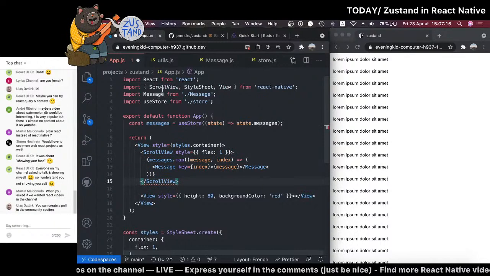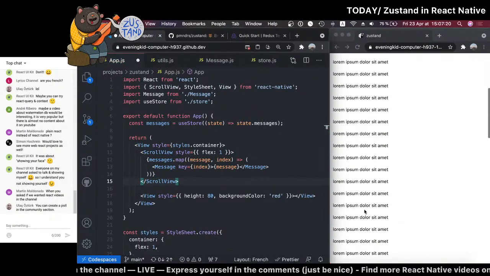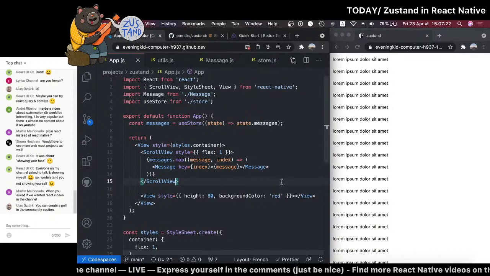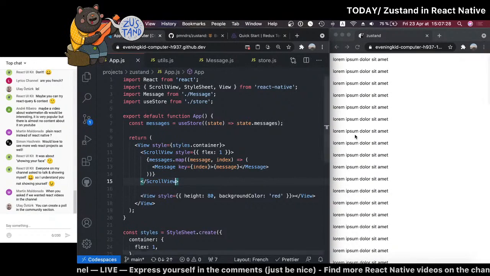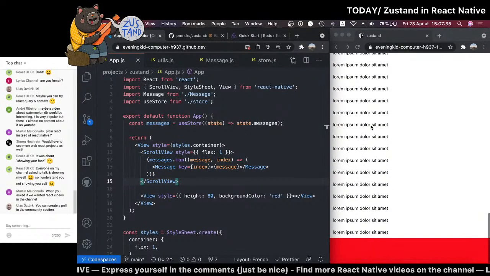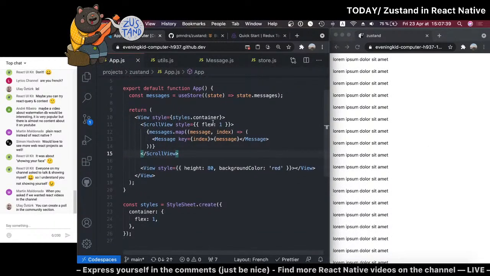So let's just replace this here, because otherwise you have this big thing, which is not what we want. Okay, so let's see if that works. Oh, it doesn't. I wonder if it's not because of React Native Web. Could it be?